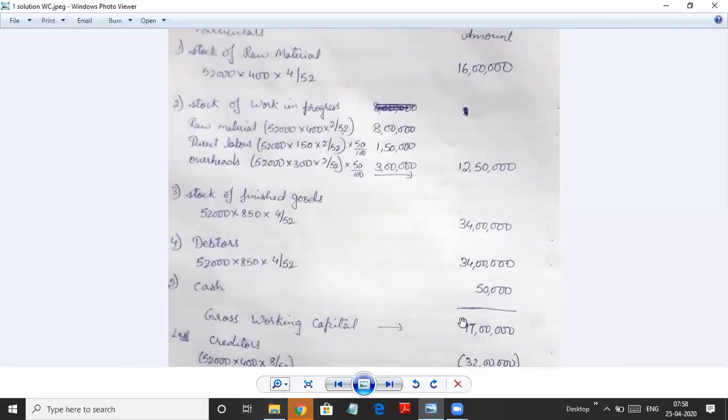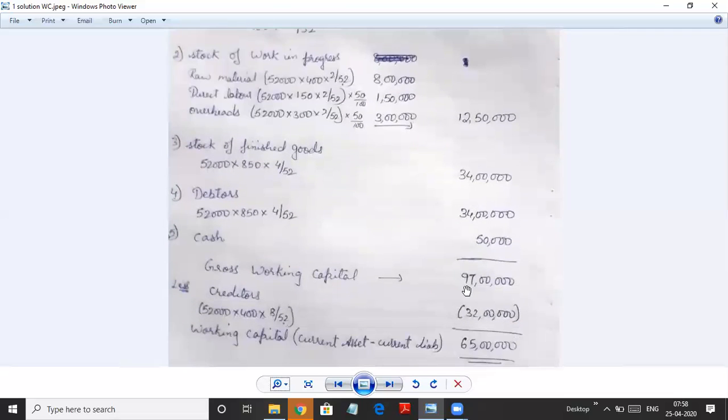Then cash. When you add everything, you get the total current assets. We also call it the gross working capital. From that, you less creditors, which you take on raw material first, and you will get the working capital. Let's do the next problem so that you understand the method better.